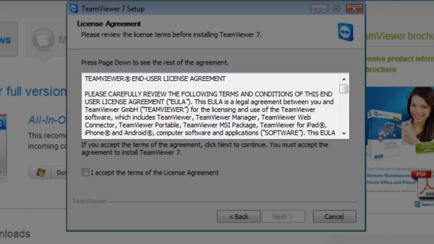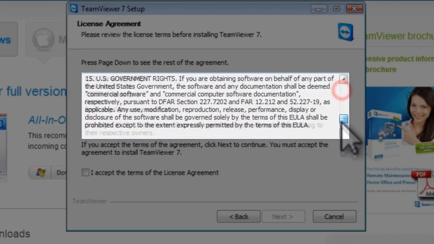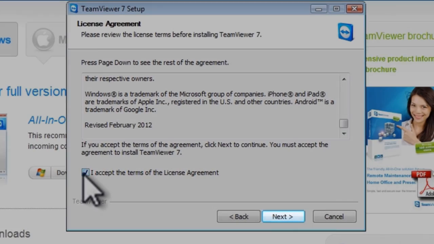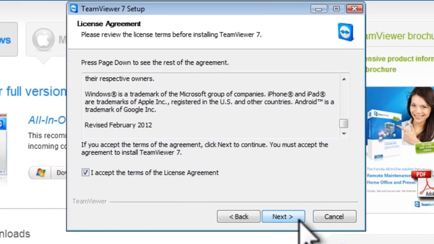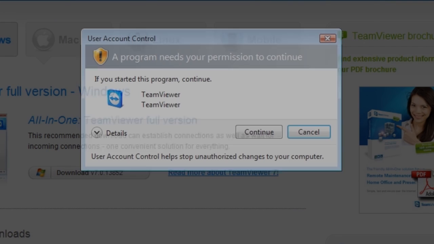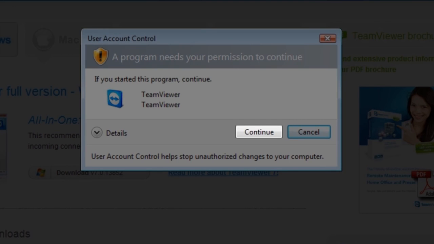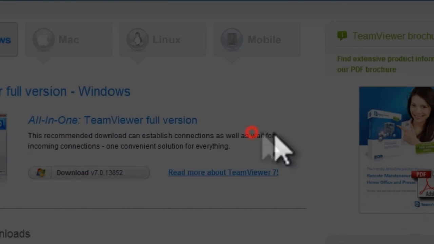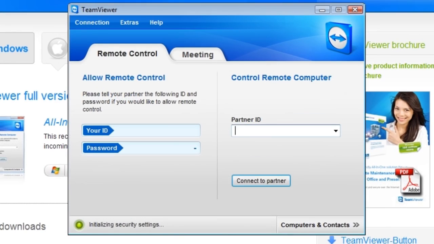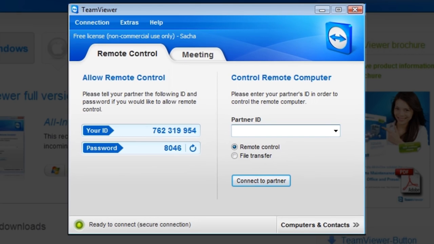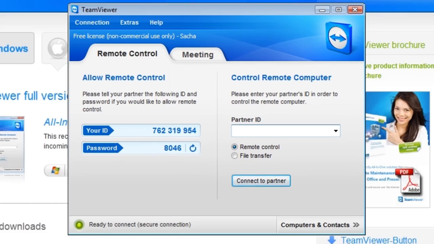On the License Agreement screen, read the license agreement. Click to select I accept the terms of the license agreement, and then click the Next button. If you have user account control enabled on your system, click the Continue button. That's it for installing TeamViewer in run mode. The user requiring support will now be brought to the main TeamViewer application window.